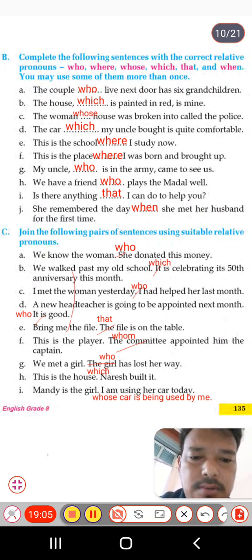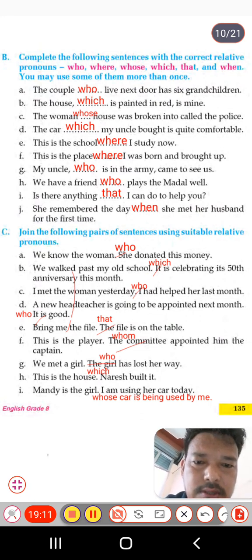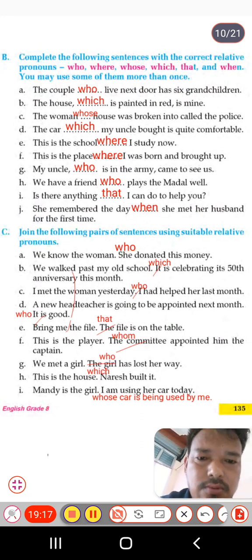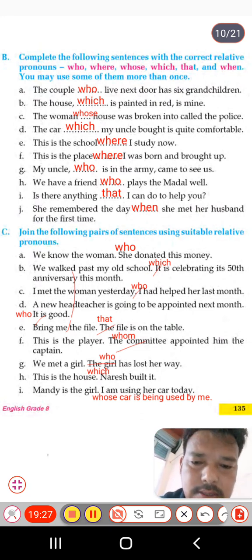So here I have solved all the questions, students. I have marked some, like the second subject, she, it. All these subjects will be replaced by these relative pronouns: who, which, that, whom. So I have solved this here, and you can take help from here. Now move to the next exercise.